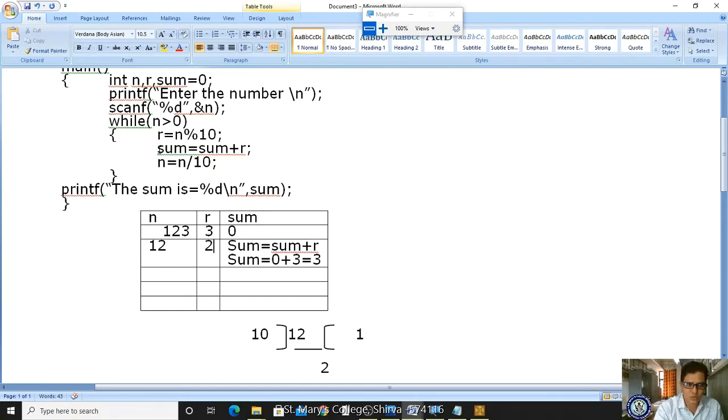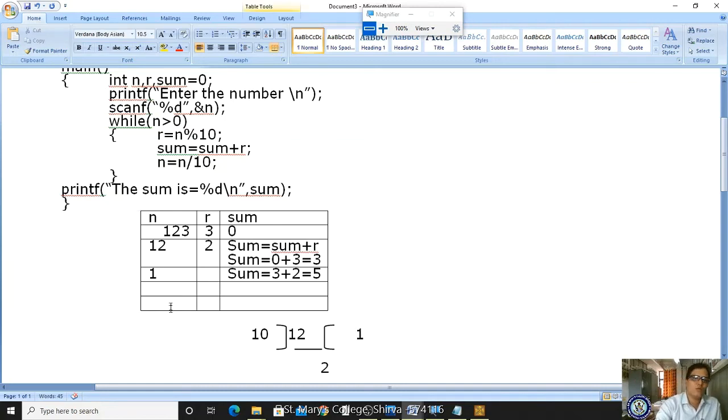Afterwards what I'm doing, sum is equal to sum plus r. So sum is equal to sum plus r means in sum already it is 3 plus the new value of r, which is 2. So now the new value of sum is 5. Got it? And next, n is equal to n by 10, already we did, that quotient is 1, right? Now the new value of n is 1.